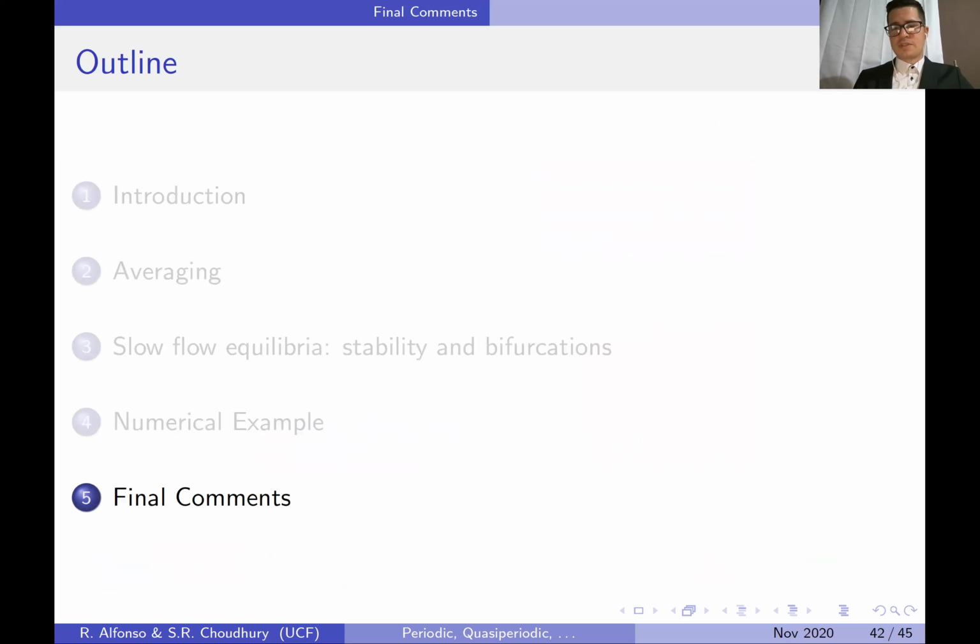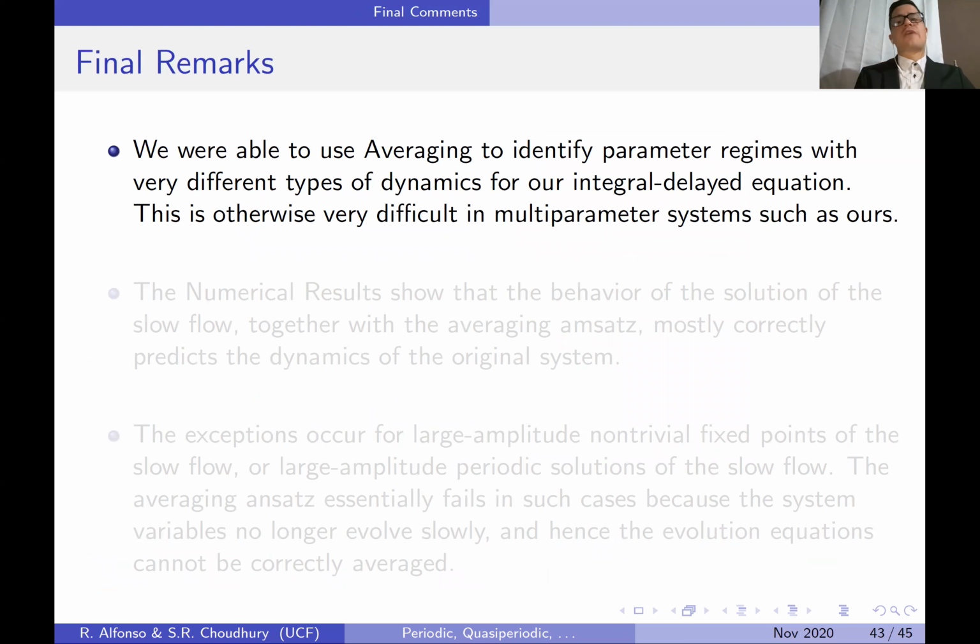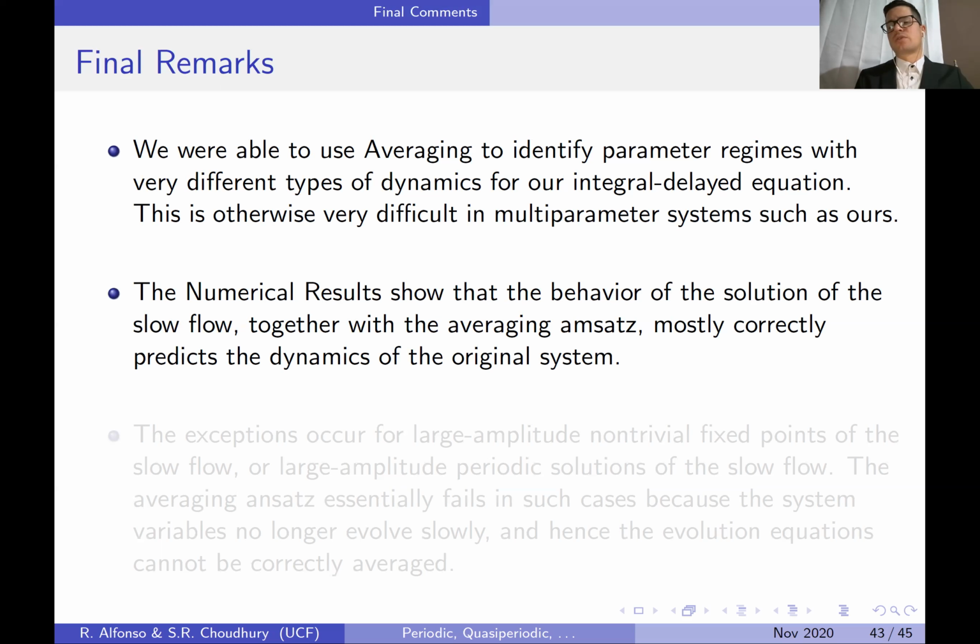So as final comments, we're able to use the averaging to identify parameter regimes with very different types of dynamics for our integral delayed equation. This is otherwise something difficult to do for systems where you have multiple parameters like this one. The numerical results show that the behavior of the solution of the slow flow together with the averaging ansatz mostly correctly predict the dynamics of the original system.